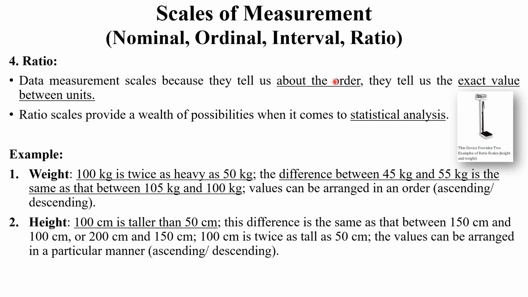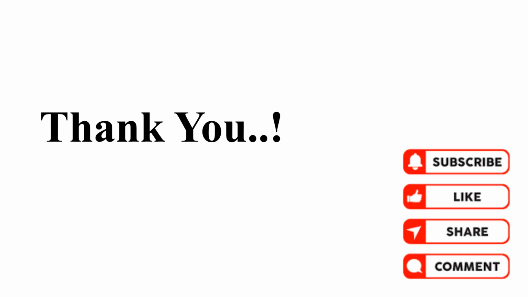Clear? So this is the scale of measurement. So what did we learn? This is all about types of data and types of scales of measurement. In types of data, we learned about qualitative data and quantitative data. And in types of scales of measurement, the interval scale, ordinal scale, nominal scale and ratio scale are available. These are the prerequisites for learning machine learning problems.